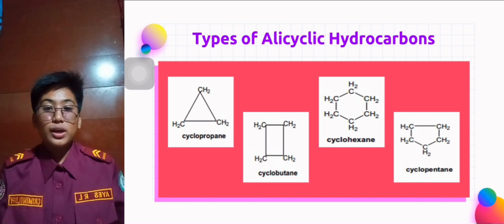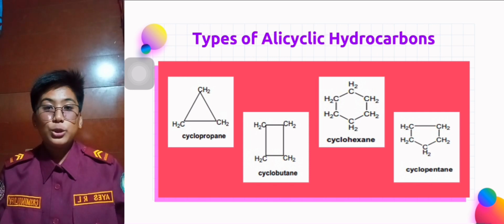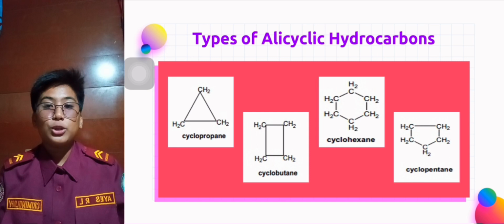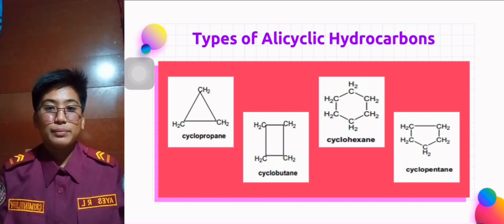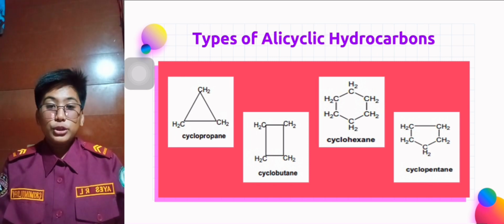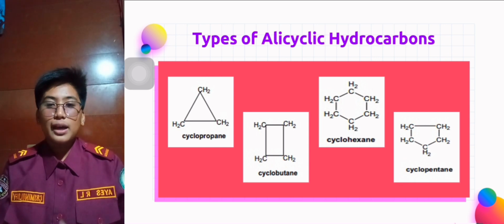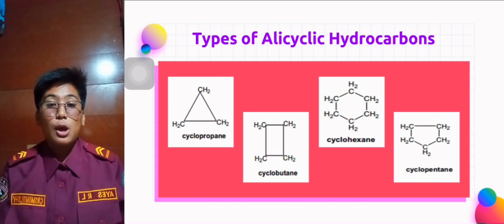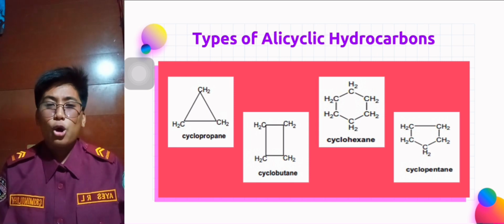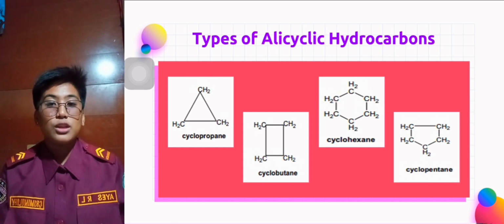The second one is cyclobutane. Cyclobutane is a cycloalkane and organic compound. It is a colorless gas, and it is used as an intermediate in organic synthesis. The third one is cyclohexane. Cyclohexane is a colorless, mobile liquid with a mild, sweet odor. It is used as a solvent, oil extractant, paint and varnish remover, and in solid fuels.